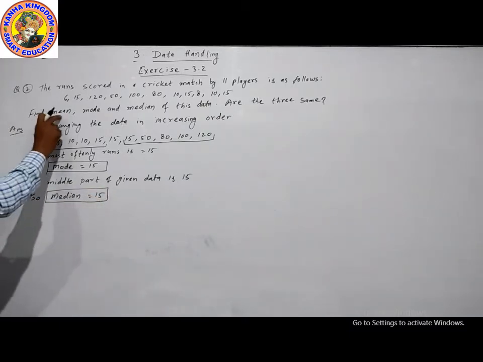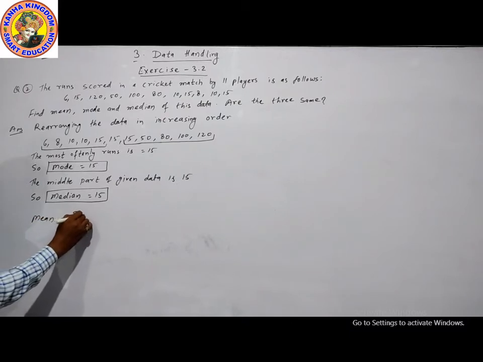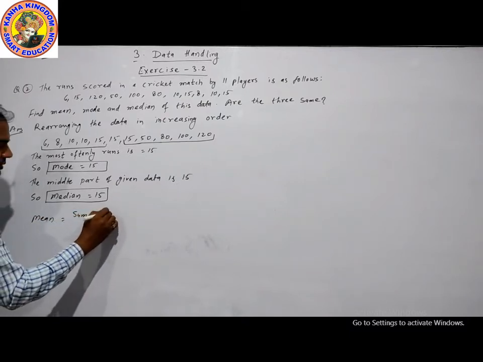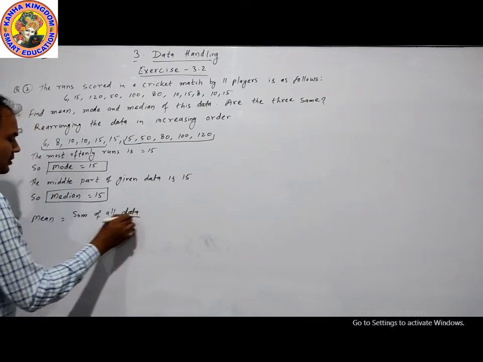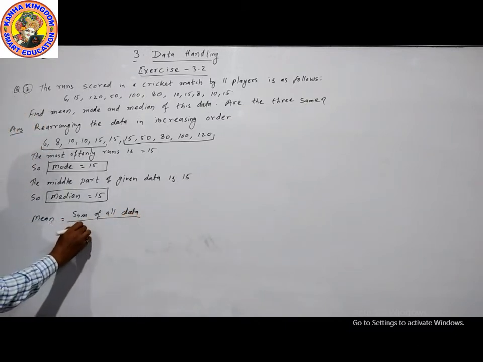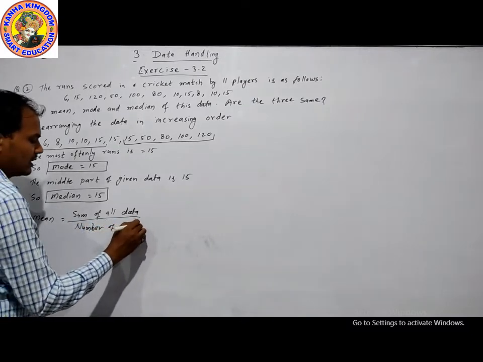Now another is mean. Mean is equal to sum of all data divided by number of data.